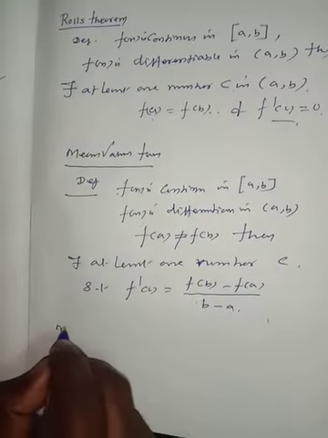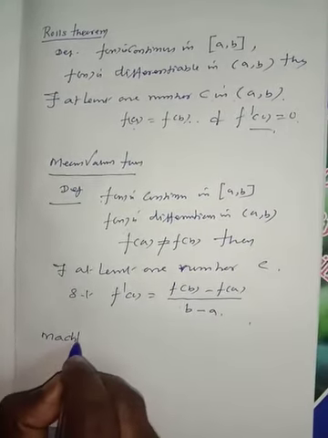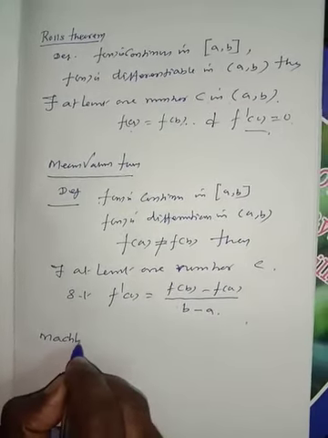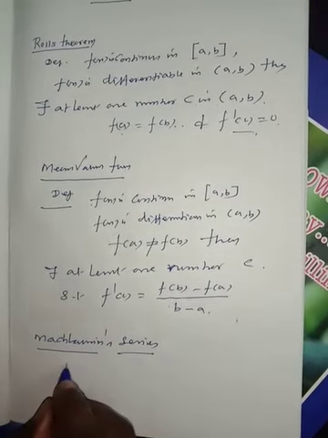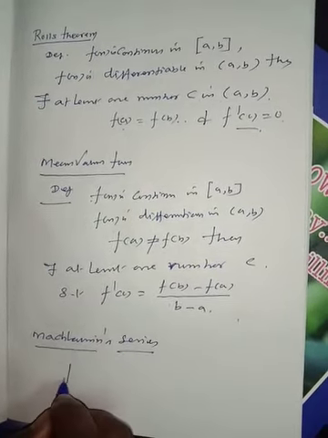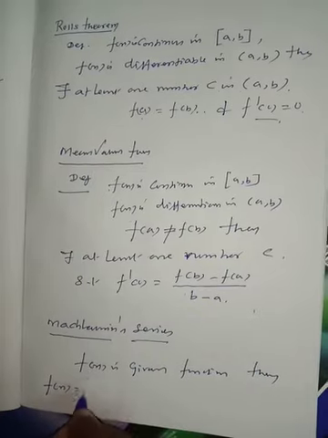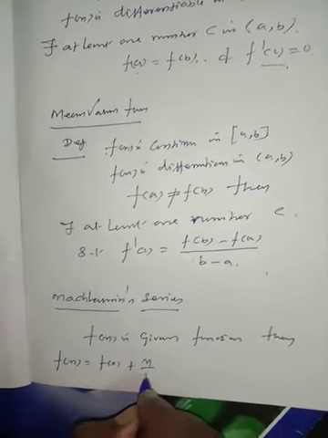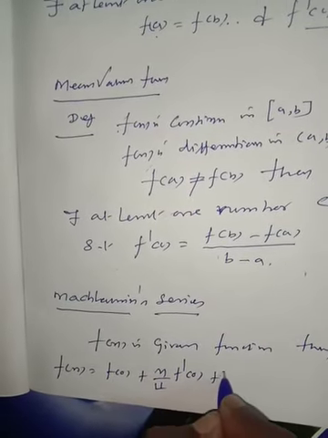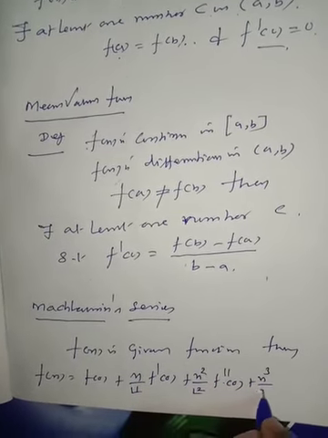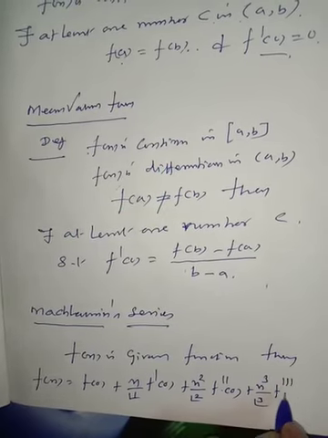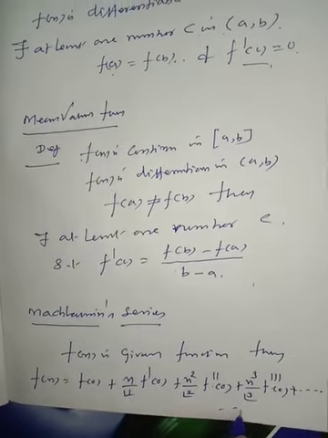Next, Maclaurin series. If f of x is a given function, then f of x is equal to f of 0 plus x by 1 factorial f dash of 0 plus x square divided by 2 factorial f double dash of 0 plus x cube by 3 factorial f triple dash of 0, and so on.